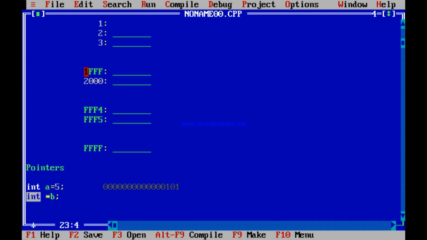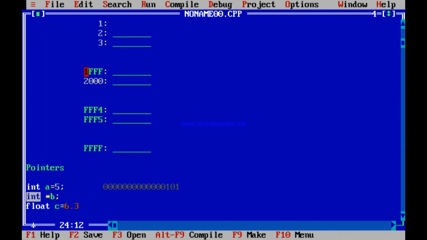Check this. What is b? B is not an integer. B is a pointer. What is a pointer? Pointer means it is an address. What can it store? It can store the address of an integer. Suppose we write float c equal to 6.3.